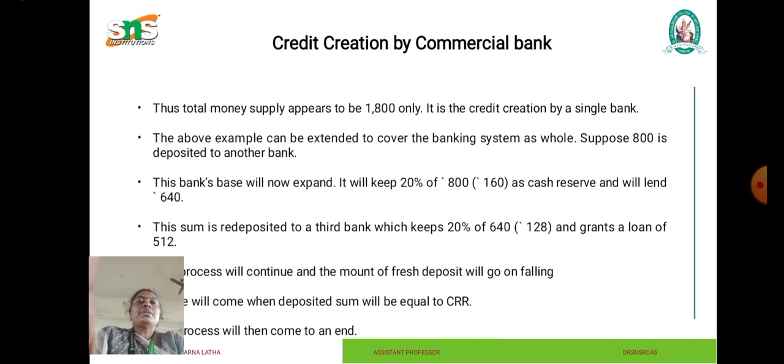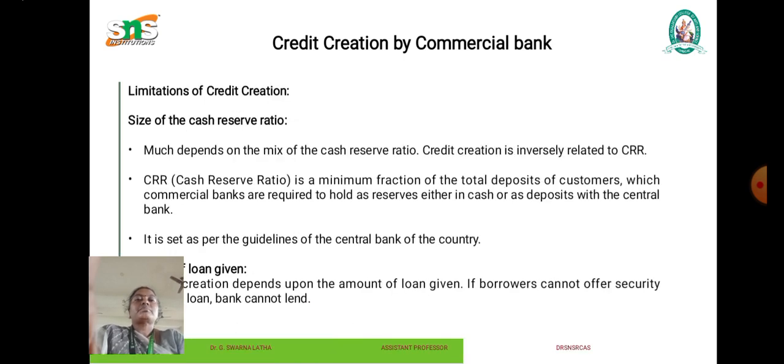The above example can be extended to cover the banking system as well. Suppose 800 is deposited in another bank. This bank's base will now expand. It will keep 20% of 800 as cash reserve and will lend 640. This sum is redeposited in a third bank, which keeps 20% of 640 and grants a loan of 512. This process will continue and the amount of fresh deposit will go on falling. It will come when the deposited sum will be equal to CRR. The process will come to an end.